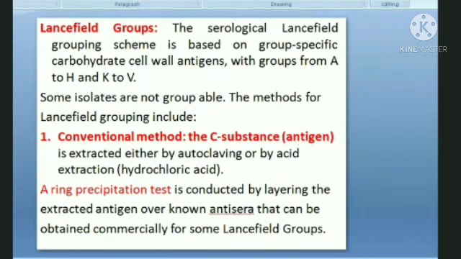It is not complete. Then, a serological test is an antigen antibody reaction, right? When an antigen reacts with an antibody, it is considered a serological test. When you study the different types of serological reactions, there are primary binding tests, secondary binding tests, and tertiary binding tests. Binding test is how the antigen and antibody react. On the basis of that, we have divided the serological reactions into primary, secondary, and tertiary binding tests, right? So when we talk about the precipitation and agglutination reaction, it comes under the secondary binding reaction.